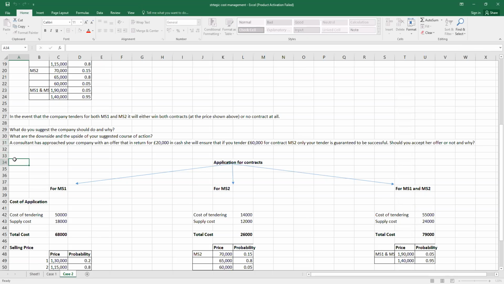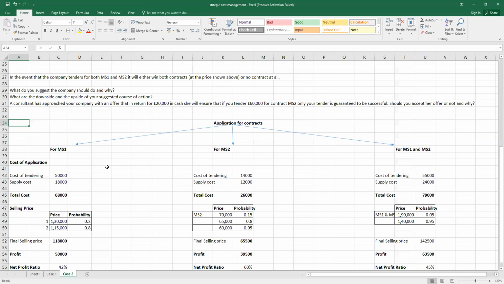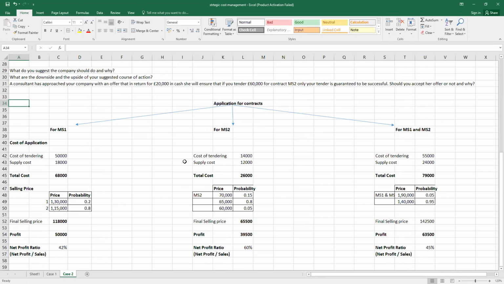As you understand, MS2 is the most profitable. If we go by the pricing, you will not be the only person who will approach for MS2. So your consultant is offering that if you keep the selling price of MS2 at 60,000 and pay 20,000 cash to the consultant, it will give you 100% assurance that you will get the contract.